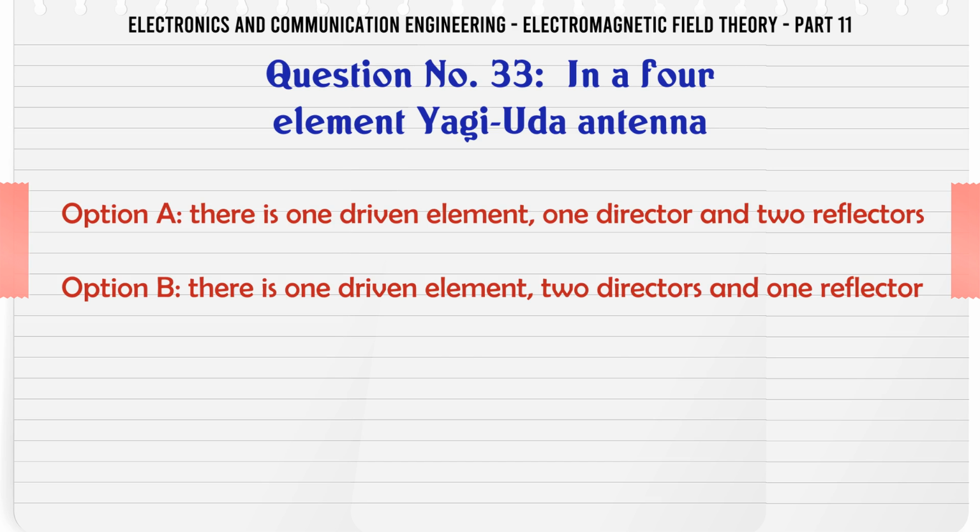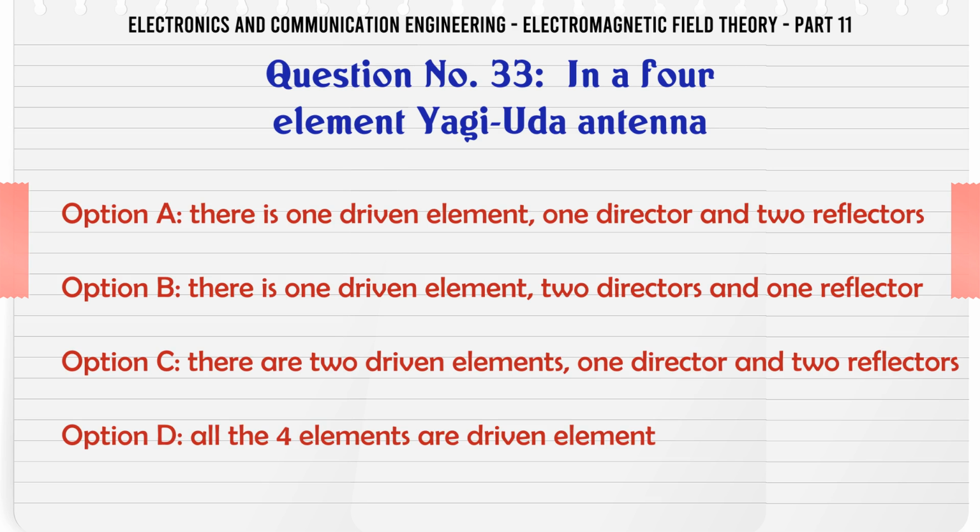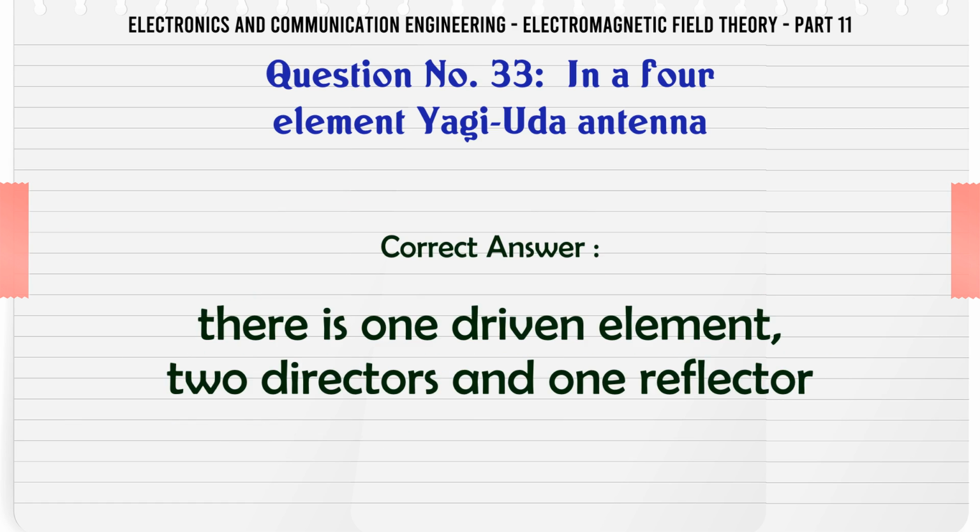In a 4-element Yagi-Uda antenna, A. There is one driven element, one director, and two reflectors. B. There is one driven element, two directors, and one reflector. C. There are two driven elements, one director, and two reflectors. D. All the 4 elements are driven elements. The correct answer is, there is one driven element, two directors, and one reflector.